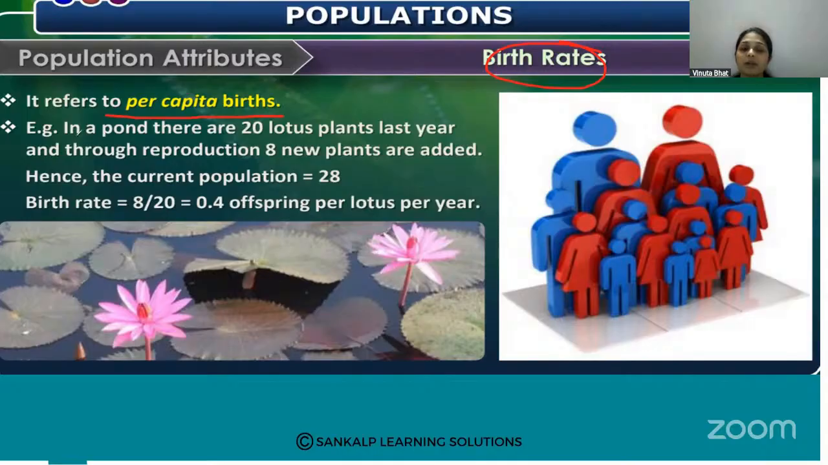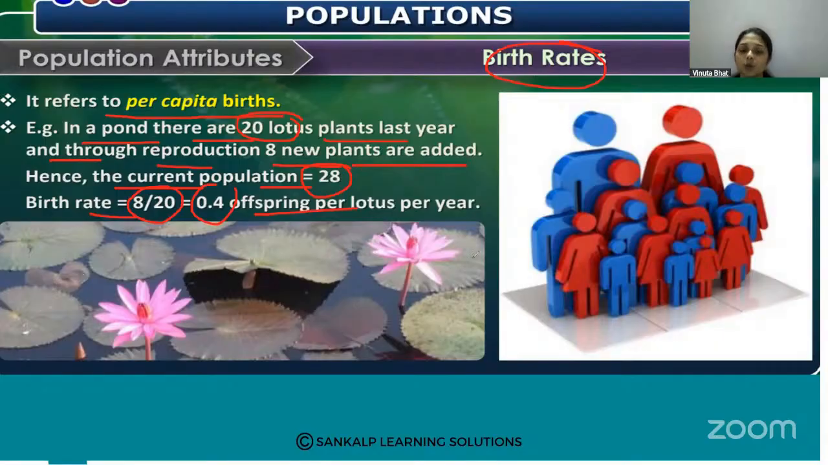For example, in a pond there were 20 lotus plants last year. Through reproduction, 8 new plants are added, hence the current population is 28. The birth rate is 8 by 20, that is 0.4 offspring per lotus per year. So 0.4 is the birth rate.